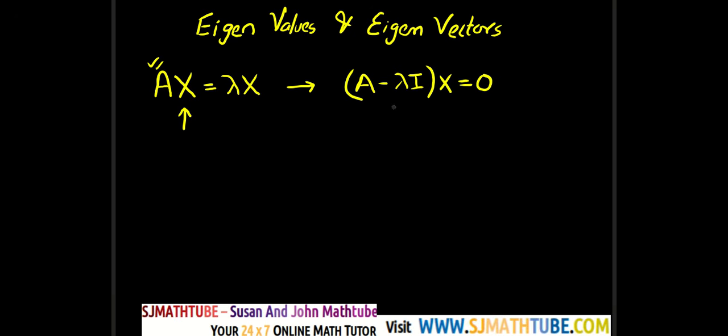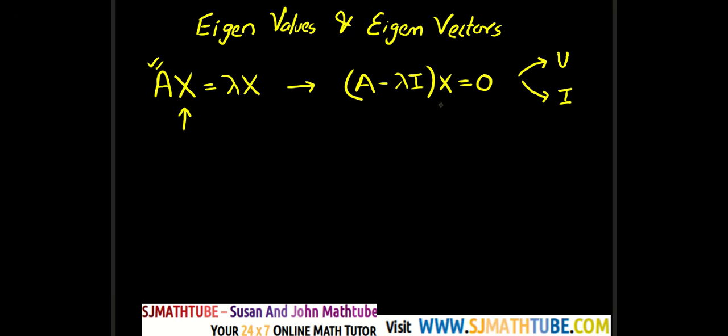And when we learned homogeneous equations, we learned that homogeneous equations will always be consistent. So it can have a unique solution, or it can have an infinite number of solutions. But the unique solution is a trivial solution. What do you mean by trivial?